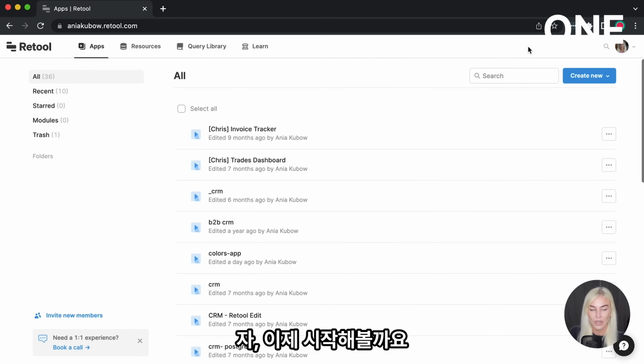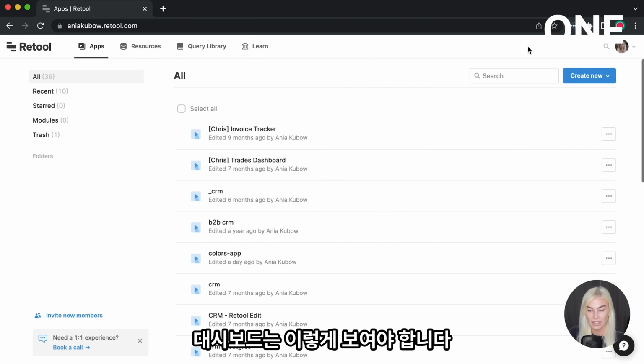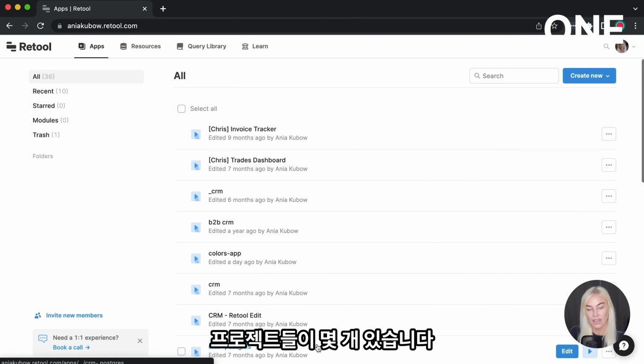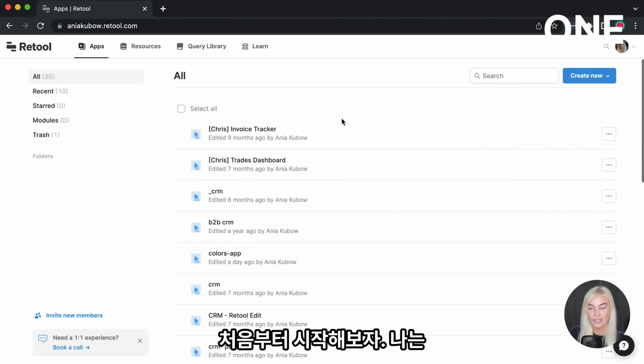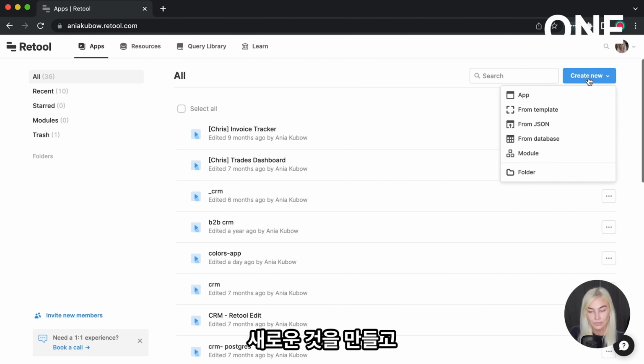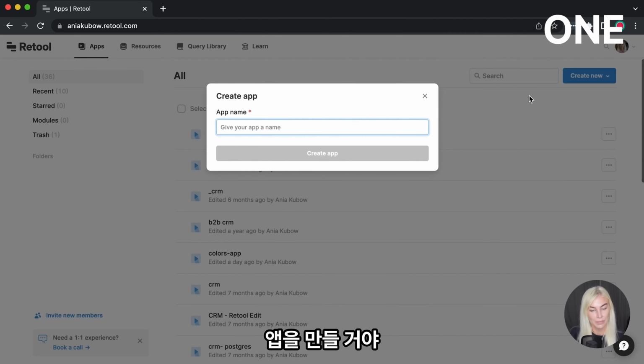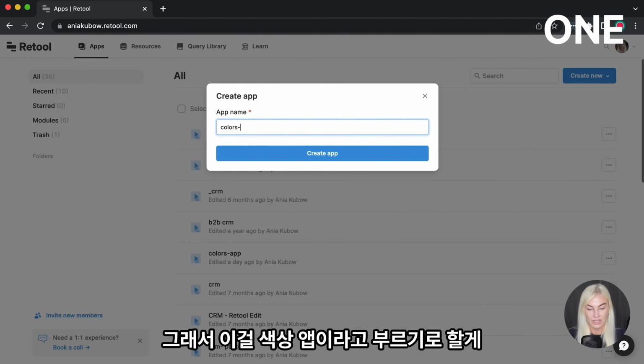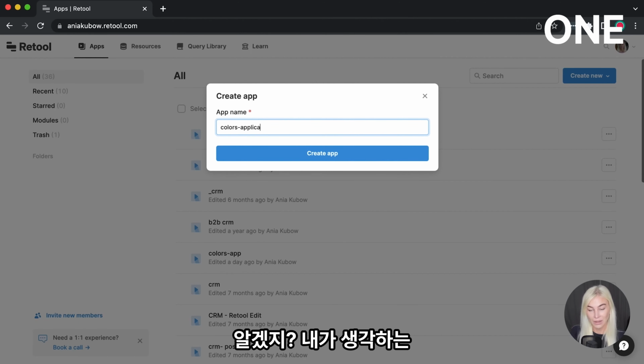So here we go. This is what the dashboard should look like. As you will see here, there are some previous projects that I have made. Let's start from scratch though. I'm just going to create new and create an app. Let's call this Colors app, because we are making an MVP of what I think the Colors app should have launched with to get going.